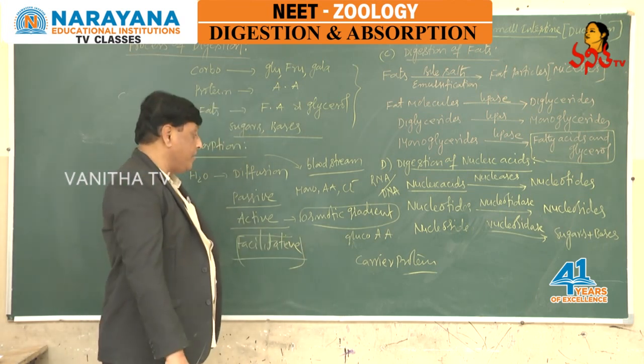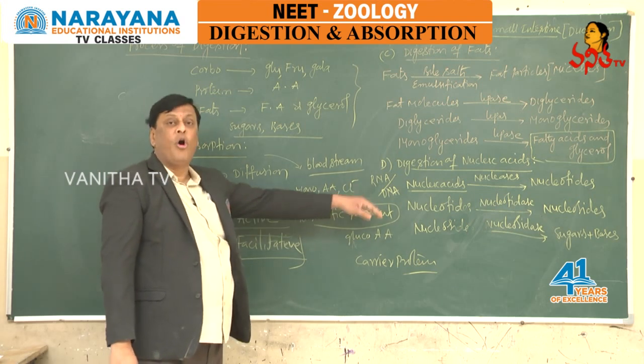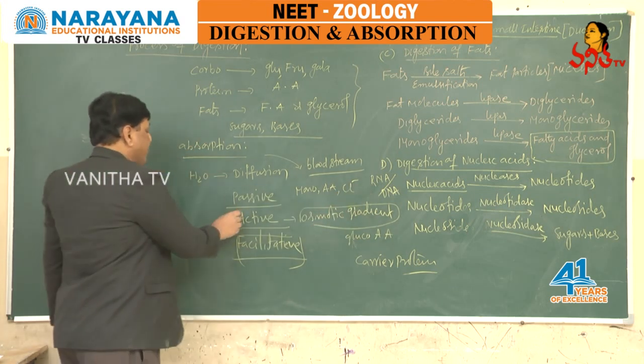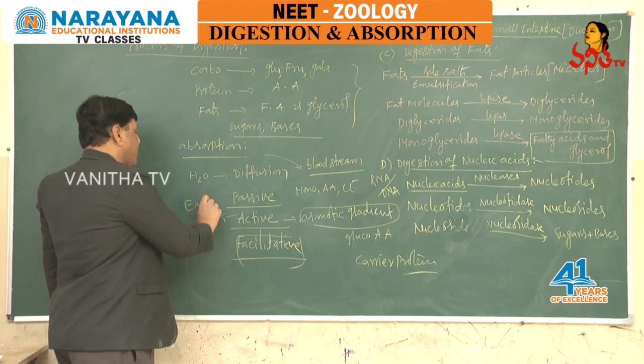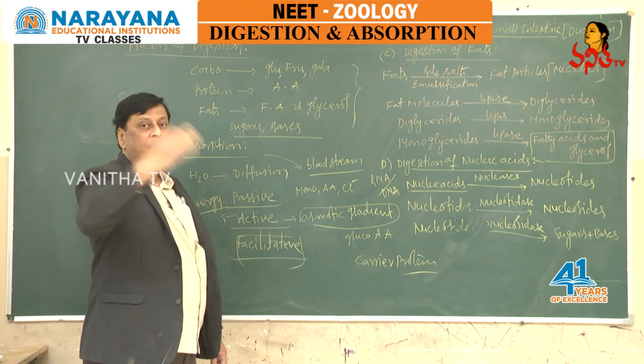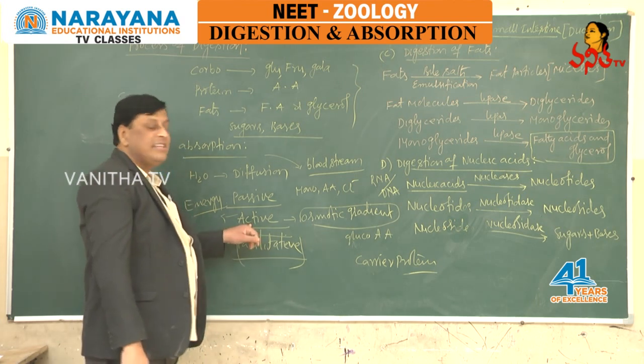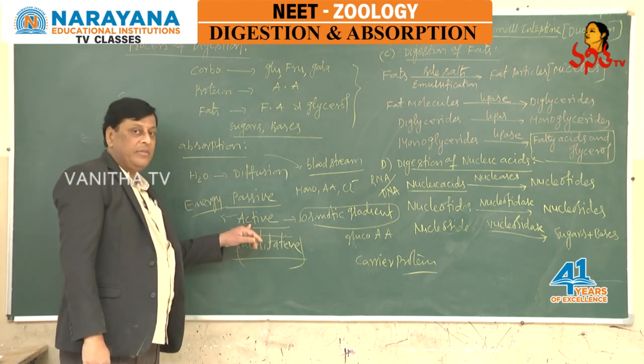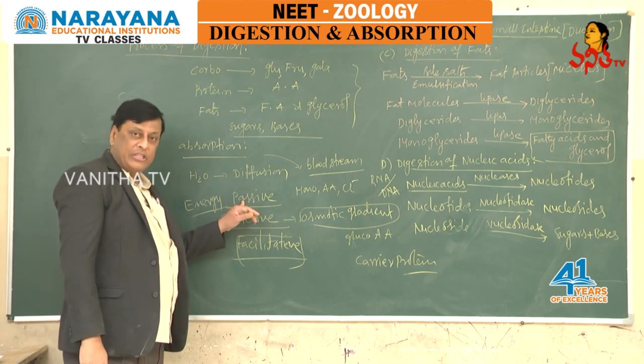Once again, if the osmotic gradient is against absorption, there will definitely be a consumption of energy. Where there is a need of energy for absorption, we call that active transportation. Simple diffusion is passive.